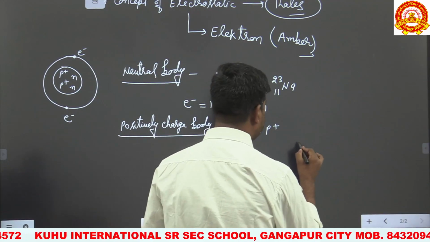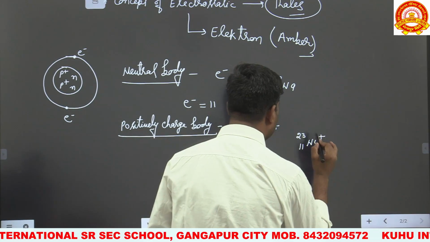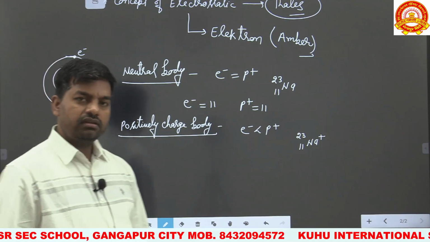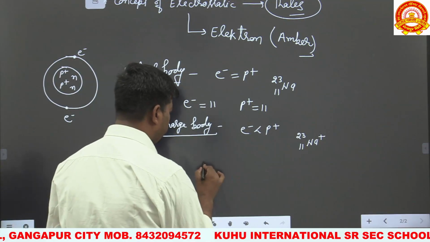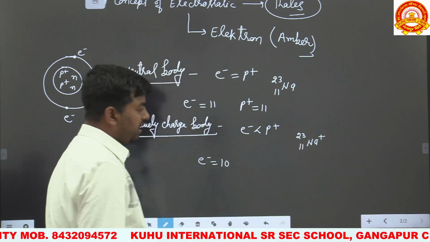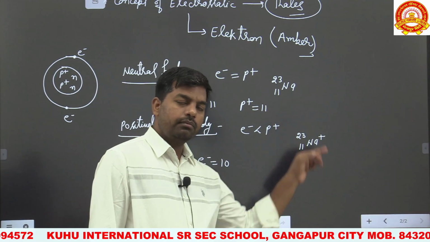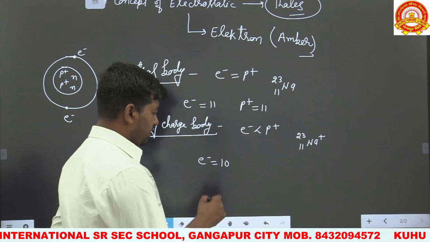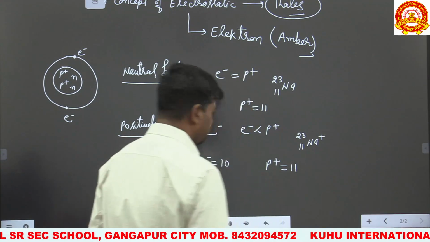For example, we take the same 11Na23 and 1 electron is removed from it. That is, sodium is in an ionic state. So what is the number of electrons? The number of electrons is 10, because it is always equal to the atomic number. The atomic number is 11 and it donates 1 electron. One electron is removed from the sodium atom, so the number of electrons is 10. And the number of protons is 11.